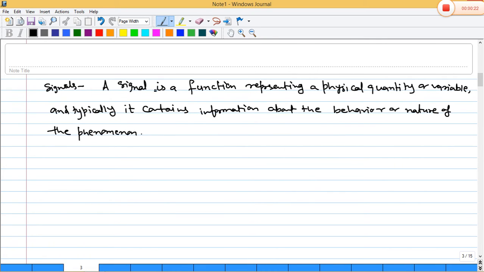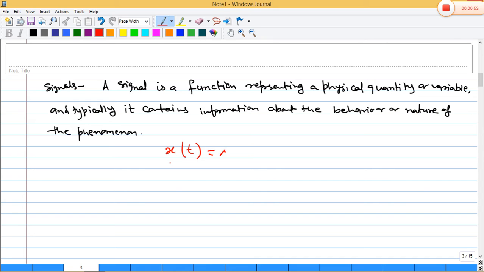Signals. What is a signal? A signal is nothing but a function that represents a physical quantity or a variable. Okay. So what is a signal? It is a function of a physical quantity or variable quantity, and it typically contains information about the behavior or nature of phenomena. So this is the signal here.